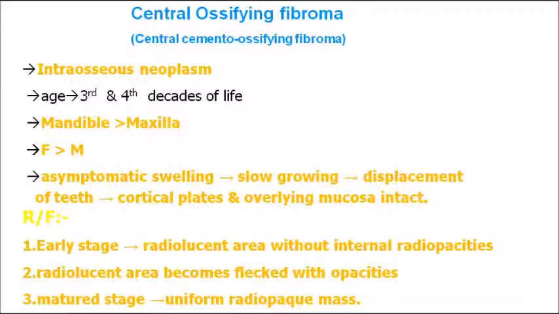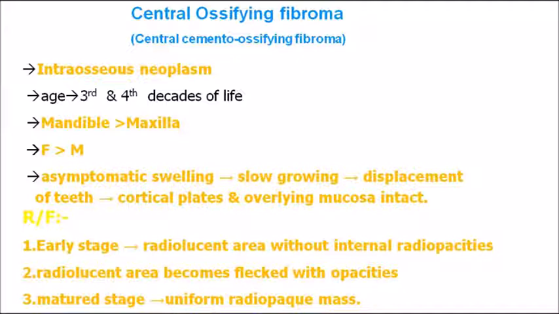Coming on to the next important MCQ question, that is central ossifying fibroma. Compared to peripheral ossifying fibroma, I just showed you the clinical picture. Peripheral ossifying fibroma is seen in the interdental papilla. Okay, you can see it clinically. But in case of central ossifying fibroma, it is intra-bony. You cannot see it outside. It is within the bone. Only radiographically you can see the lesion. It is an intraosseous neoplasm. So that is the main difference between peripheral ossifying fibroma and central ossifying fibroma. One is seen outside and one is not.